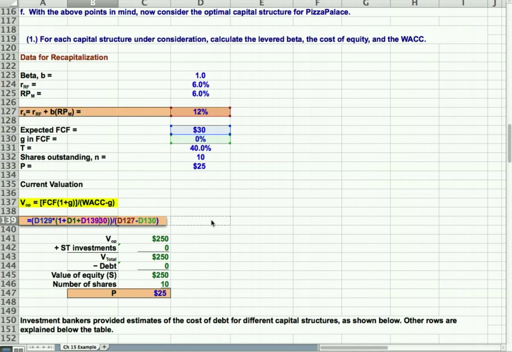So in essence, since the g's zero things out, this is 30 divided by 12, right? 250. So that's the value of operations. We're assuming we have no short-term investments and no debt. So the value of the equity is 250. If we had 10 shares outstanding, the price per share would be 250 divided by 10, which is $25 per share.